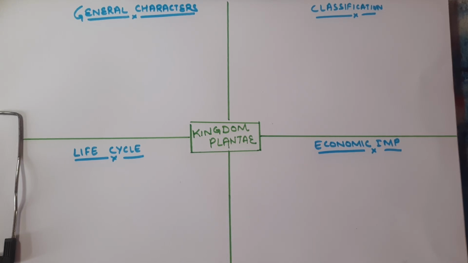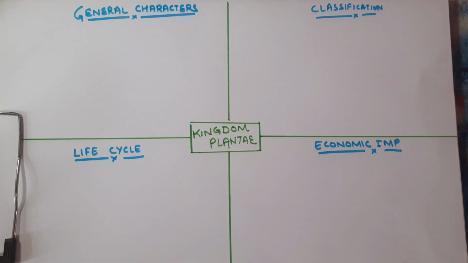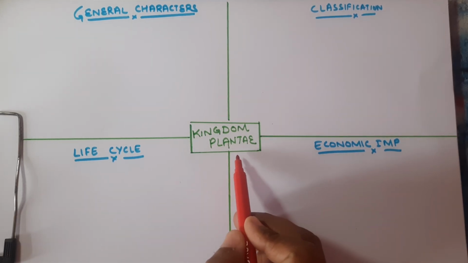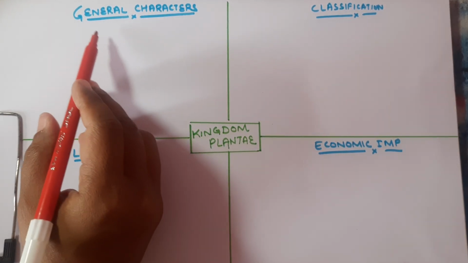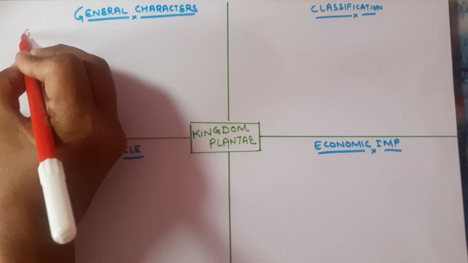Hello everyone. Today in this video we are going to talk about the Kingdom Plantae. The Kingdom Plantae basically consists of the multicellular eukaryotic photosynthetic organisms, and these are commonly known as plants. So let's start the video, and first of all we will talk about the general characteristics of Kingdom Plantae.